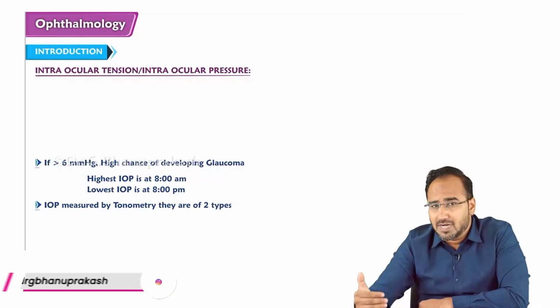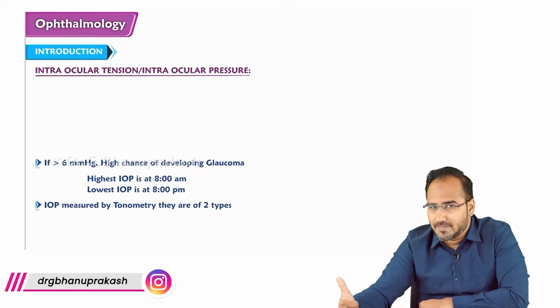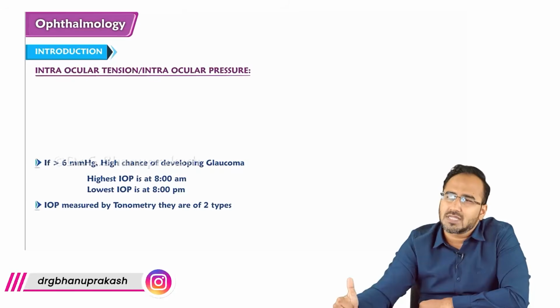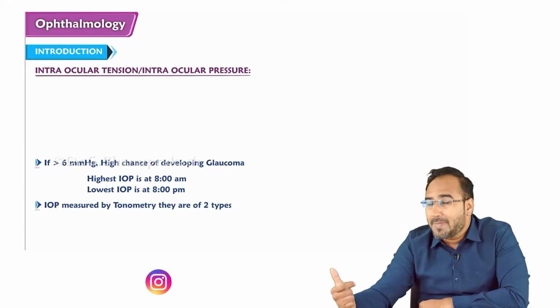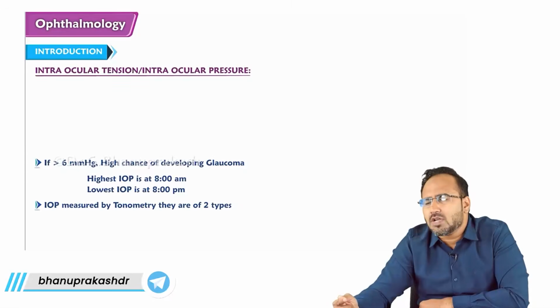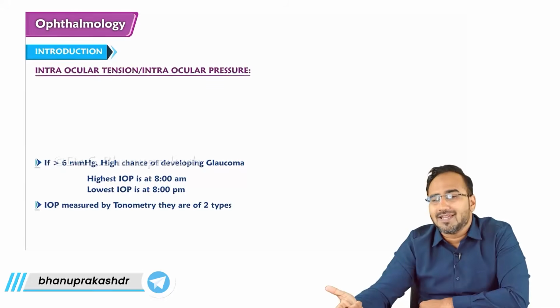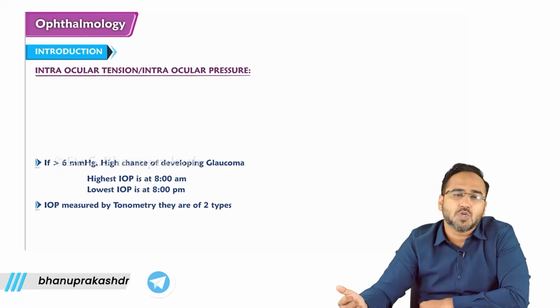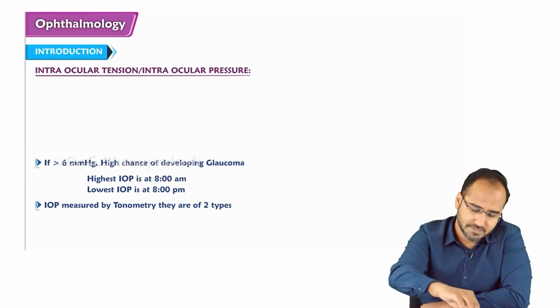Now guys, remember, the devices that we have discussed till now: keratometry is a device that measures the curvature of the cornea. Pachymetry measures the thickness of the cornea. What's the normal corneal thickness? 500 to 600, on an average 540 microns. Now we have discussed tonometry. Tonometry measures the intraocular pressure.